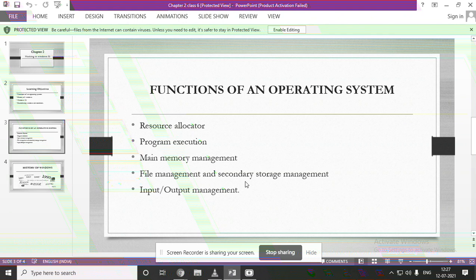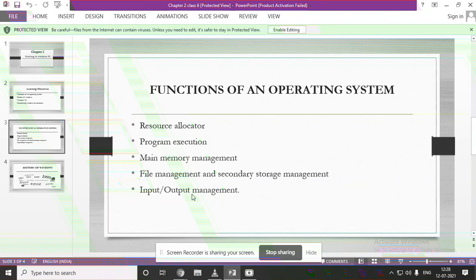Hard disk, CD, DVD, pen drive, Blu-ray. These all are storage devices which we use. So about the files which we keep and store on the computer, whether there is free space or not, and the deletion of the files, all of that it will take care of. The operating system manages all the files, deletion of files, creation of files, and it also takes care of the secondary storage devices. It will manage everything.